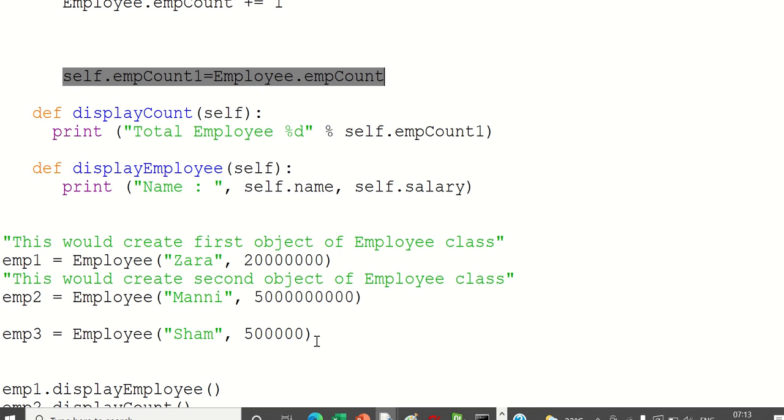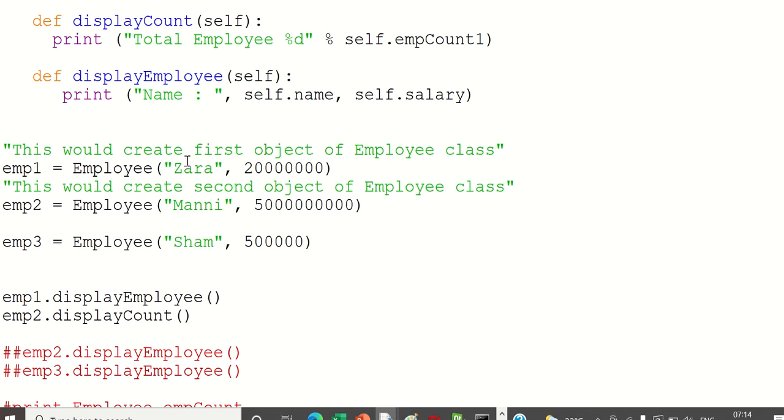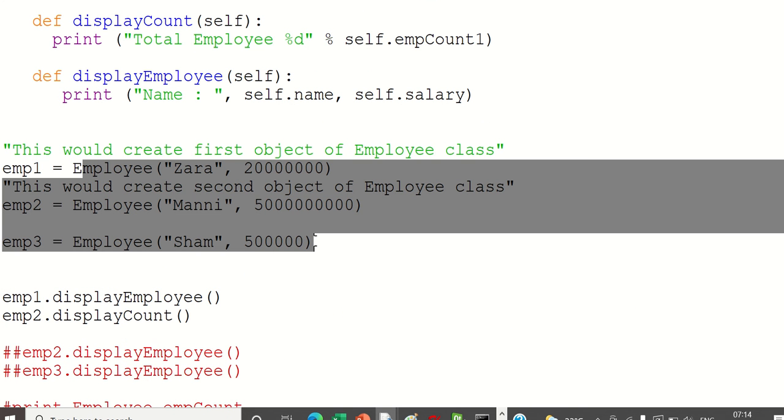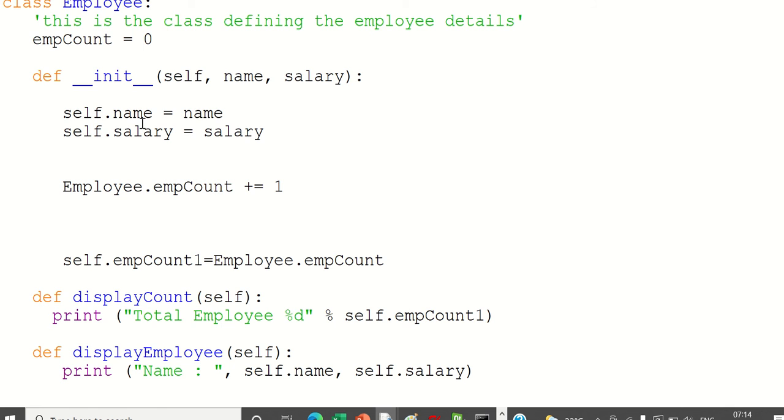So the application of init is over. With init, if you don't want to call separately and you want to save the information, you know that whenever an employee is added, you have to automatically save it. So these 4 lines here will help you to save the details of the employees. Now all these employees are saved, in these variables and in those particular objects.